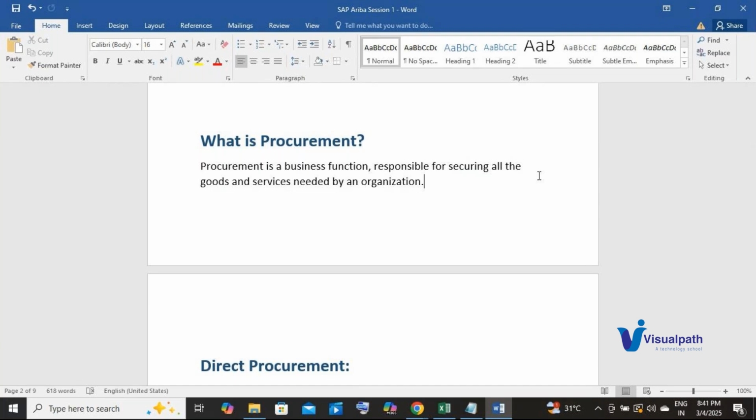For example, let's say you have a biscuit manufacturing company. To manufacture the biscuits, you need flour, you need sugar, you need the cover of the biscuit, and other equipment as well. So these are the raw materials that are needed to manufacture the biscuit.